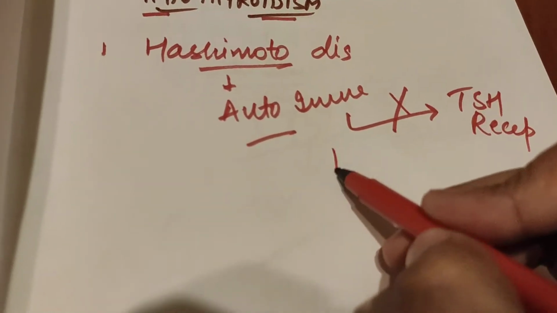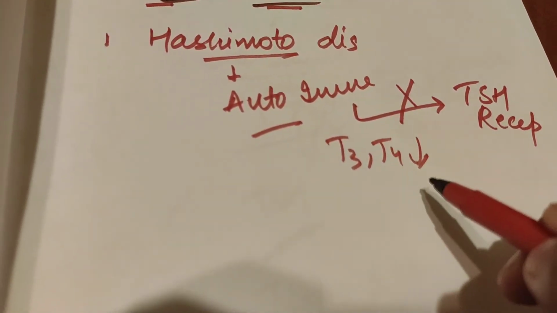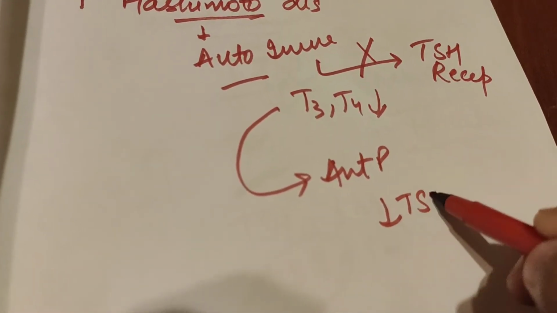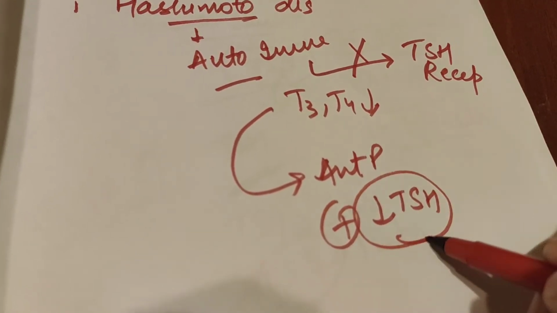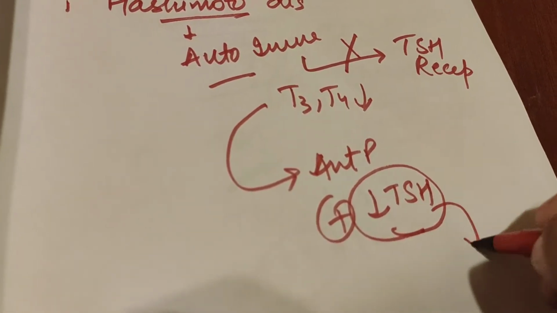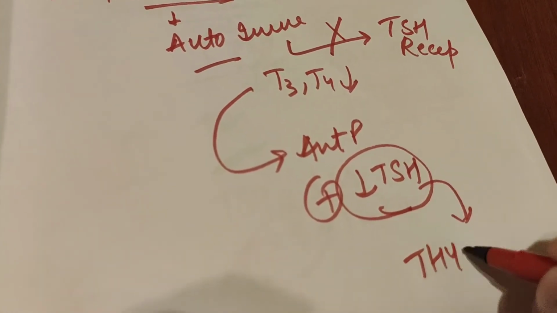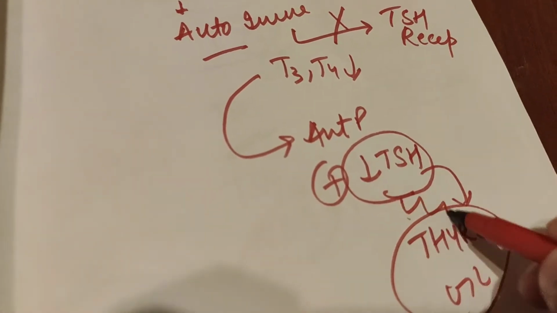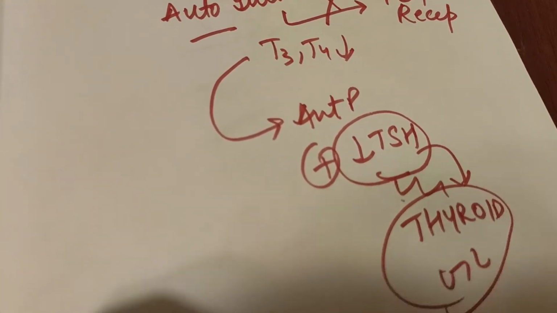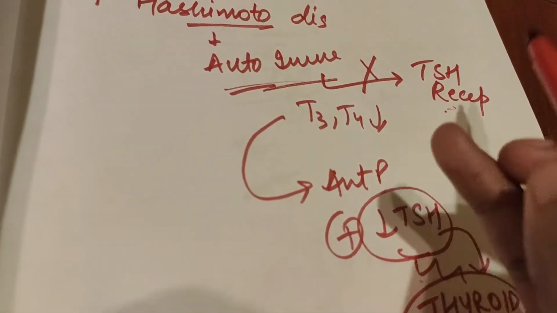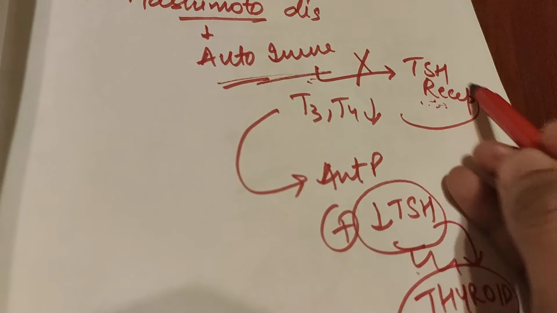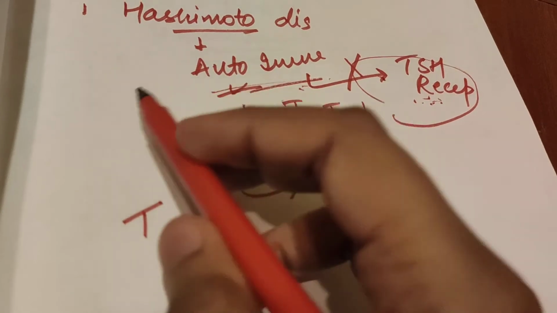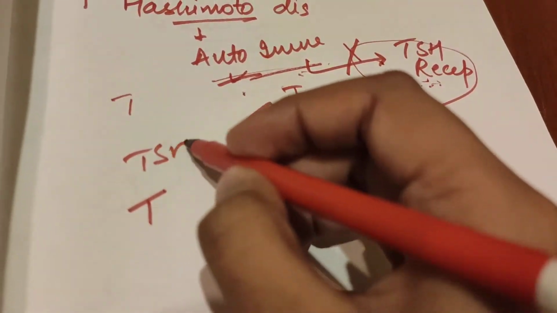Then here what will happen? T3, T4 concentration will be less in the blood. So it will act on the anterior pituitary and tell it to secrete more TSH. So TSH will be secreted more. When TSH is secreted more, it will go to the thyroid gland, to the TSH receptors. But T3, T4 will be less. Why? Because the TSH is not capable of reacting with the TSH receptors, as they are being blocked. The autoimmune antibodies are competing with TSH, but they are blocking it.